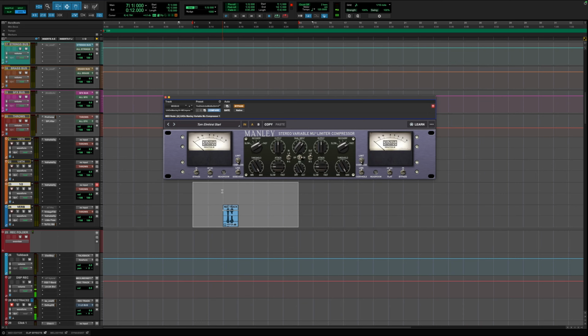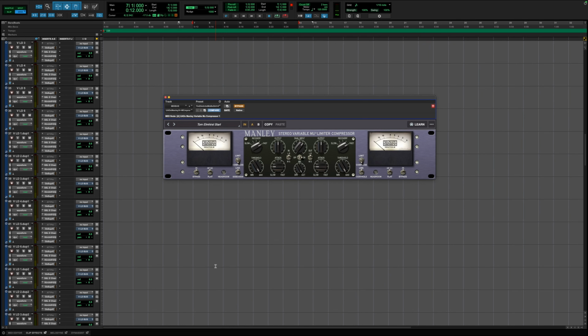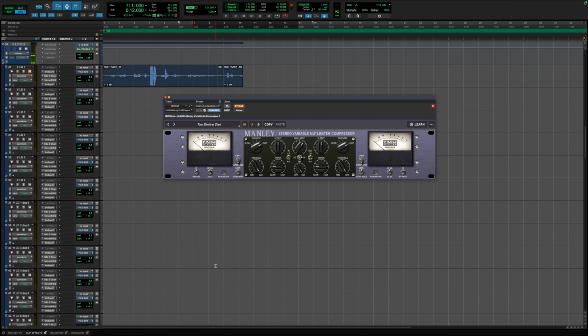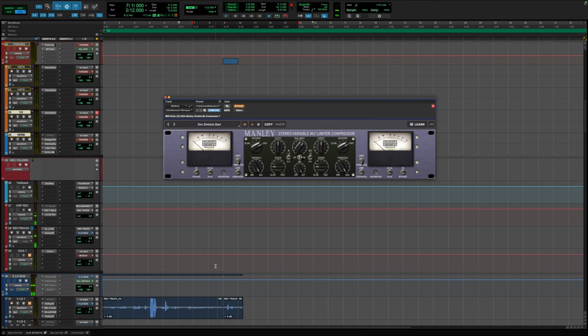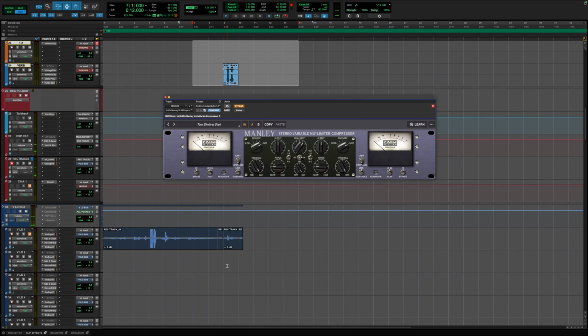I got Sound ID. If anybody's interested in Sound ID, I still want to make a video on Sound ID because I do use it. I just don't know how to explain how to use it. But if it is something that somebody wants to see, because I've gotten a few times asking if I use any monitoring stuff, which I do use the headphones for the Sound ID, I would make a video on that. But yeah, if enough people want that, then I'll do that.